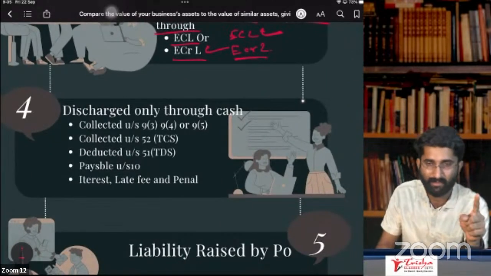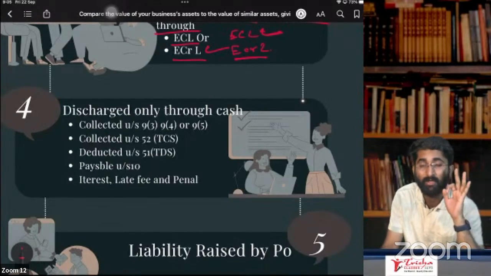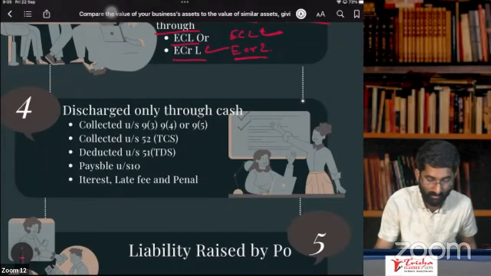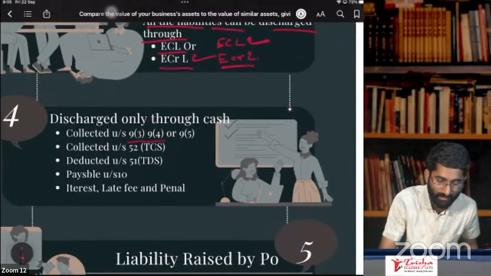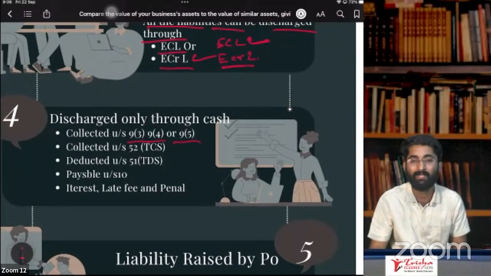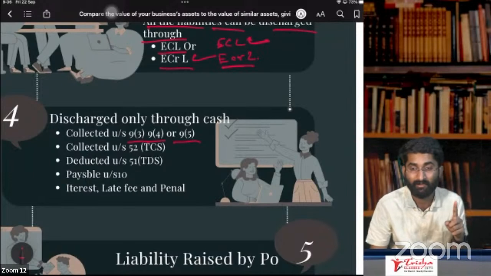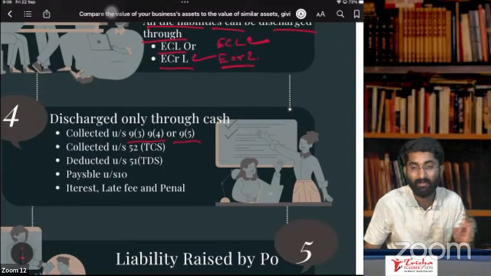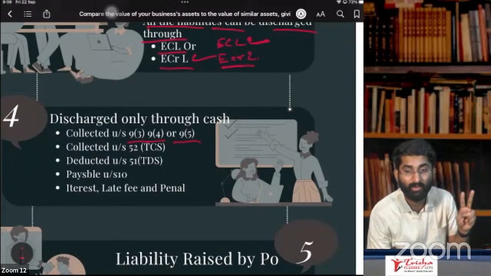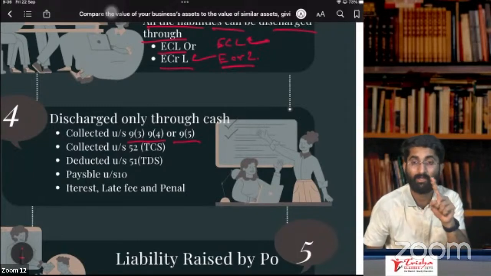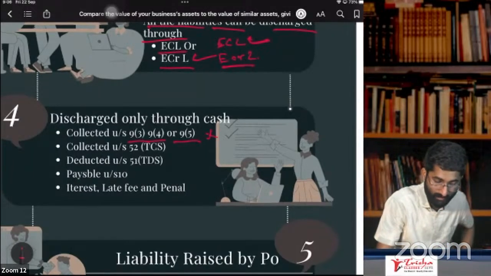So we have already discussed this. What are the things for which you cannot use the credit ledger? You cannot use the credit ledger for the payment of section number 93, 94, 95. That's why I told you to remember the section numbers. Section number 93, reverse charge, in case of goods and services. 94, specified. 95, that is for, remember the services, Ola, Oyo and Urban Club. All these people have to pay out of cash. They cannot use the credit ledger.